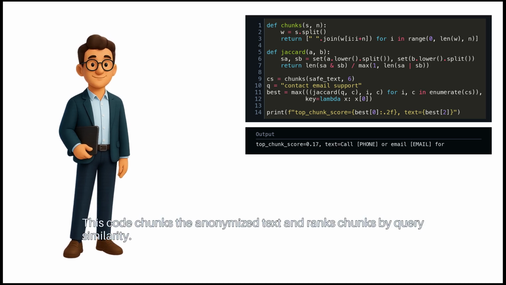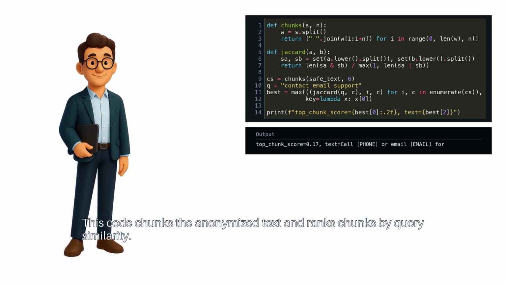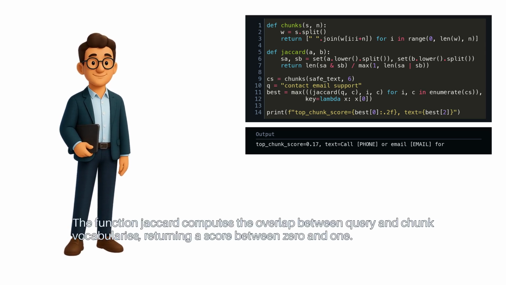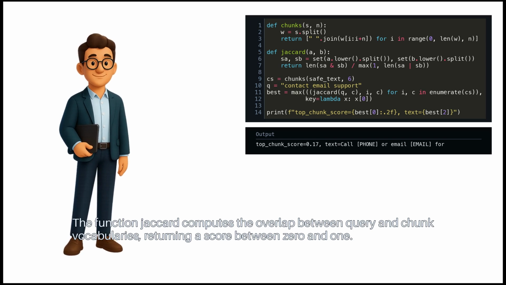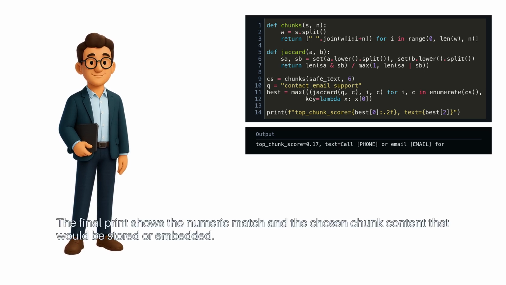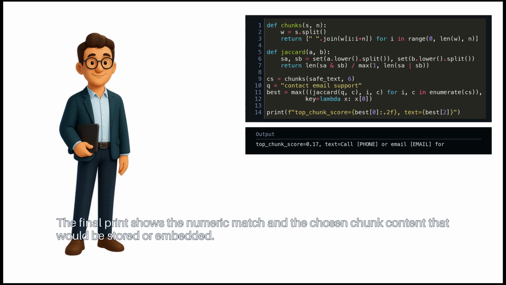This code chunks the anonymized text and ranks chunks by query similarity. The function chunks splits the safe text into fixed-size word windows, so indexing can operate on smaller units. The function Jaccard computes the overlap between query and chunk vocabularies, returning a score between 0 and 1. We create a small candidate set, cs. Define a simple query, and select the best scoring chunk with a max over scores. The final print shows the numeric match and the chosen chunk content that would be stored or embedded.